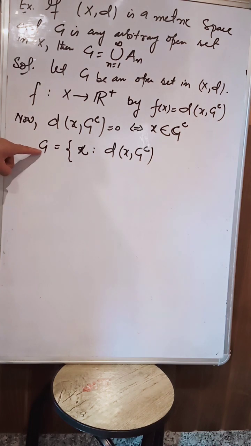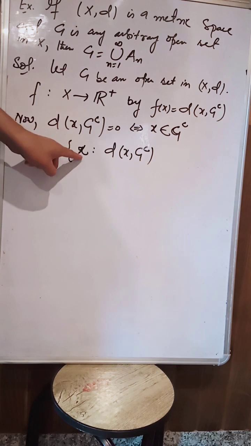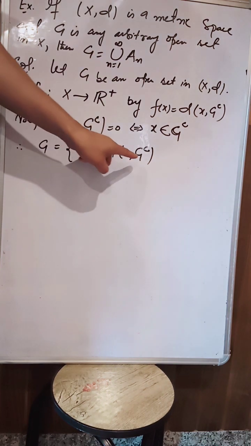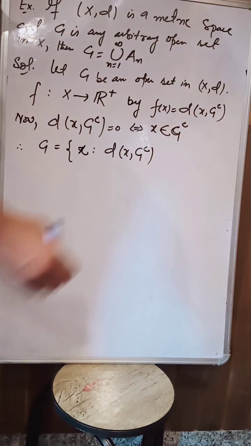Now G is open, so we have to write all those elements x whose distance from this complement is positive.